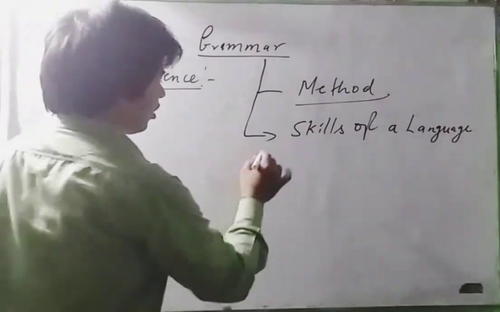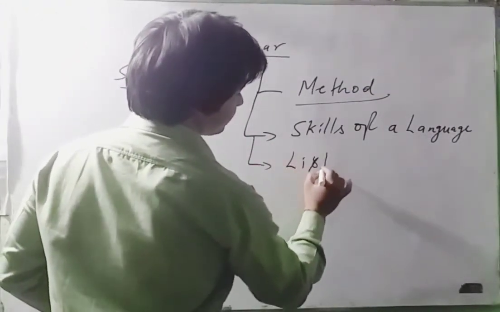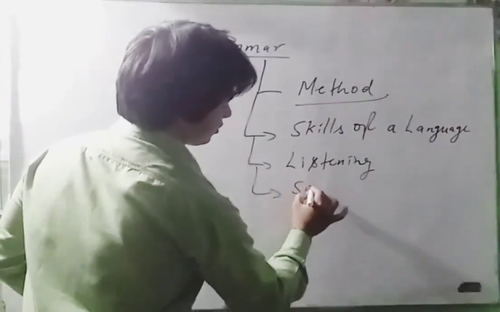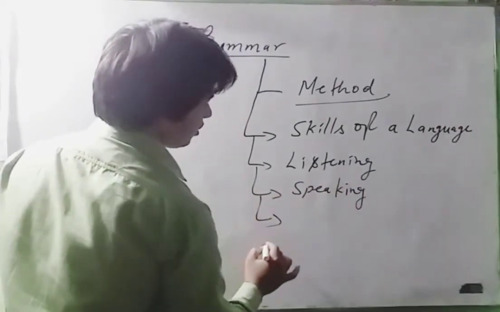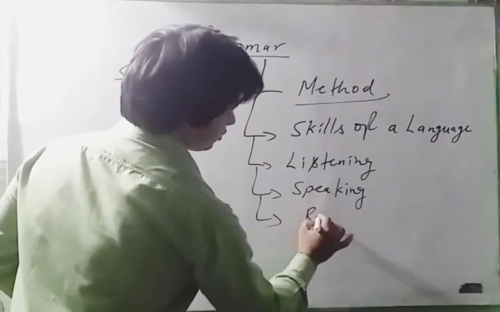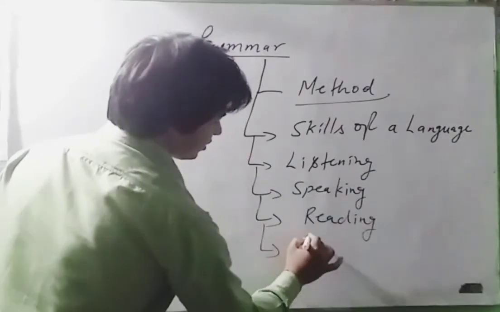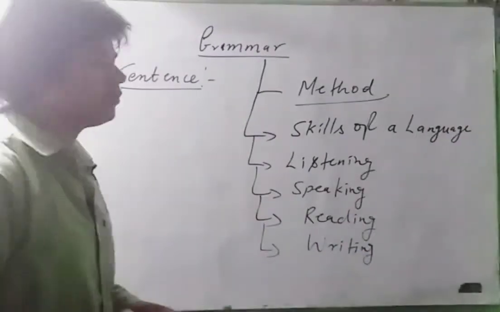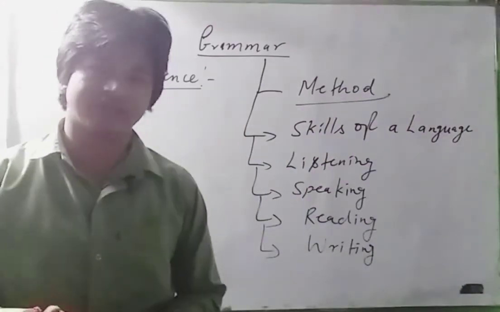So, how many skills? Listening, speaking, reading, and the last one, writing. So these are the four kinds of skills of a language.